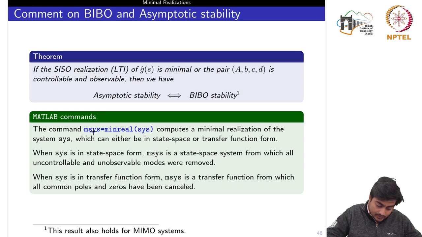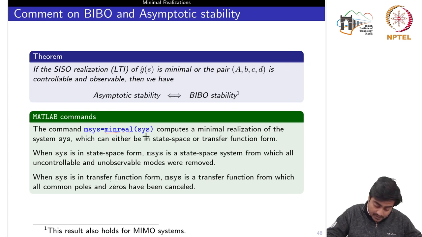You can also compute the minimal realization by a MATLAB command. This command is given by minreal, where this system sys is defined either in the state space form or in the transfer function form. If sys is in the state space form, then msys would contain the realization of the minimal order in which all the uncontrollable and unobservable modes are removed.